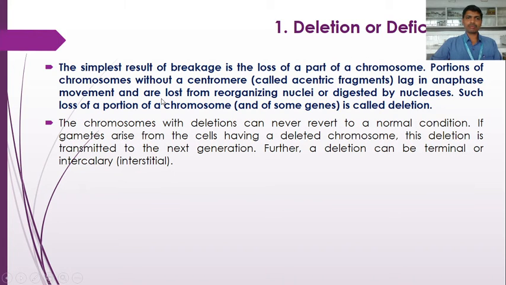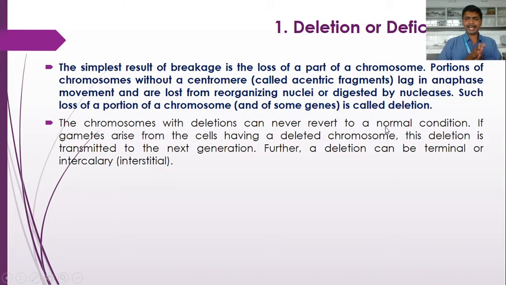The portion of chromosome without a centromere is called an acentric fragment. Portions of chromosomes without a centromere lag in anaphase movement and are lost from reorganizing nuclei or digested by the nucleases. So that acentric fragment lags in anaphase movement, and cannot move to any pole because of the absence of a centromere.